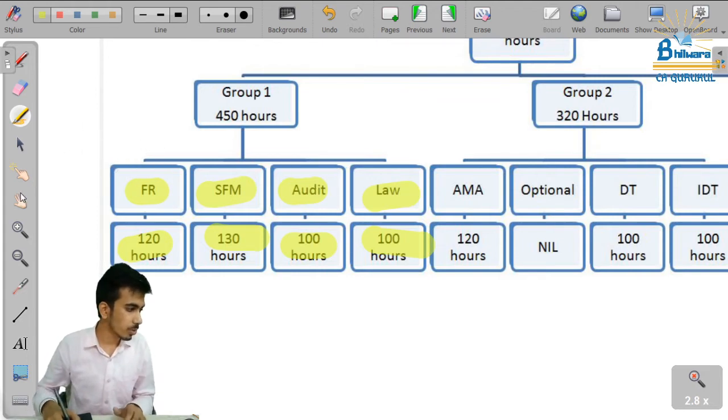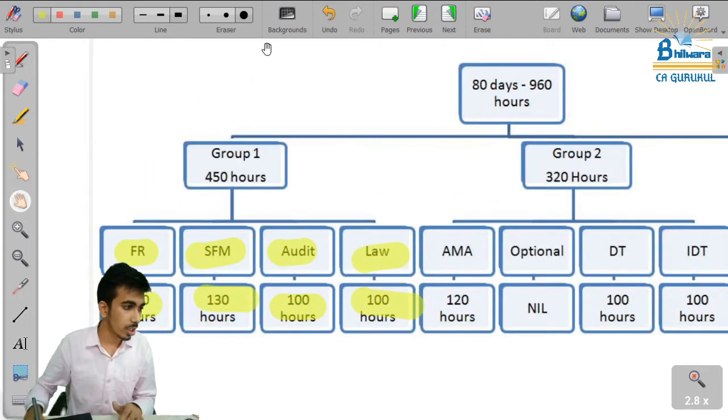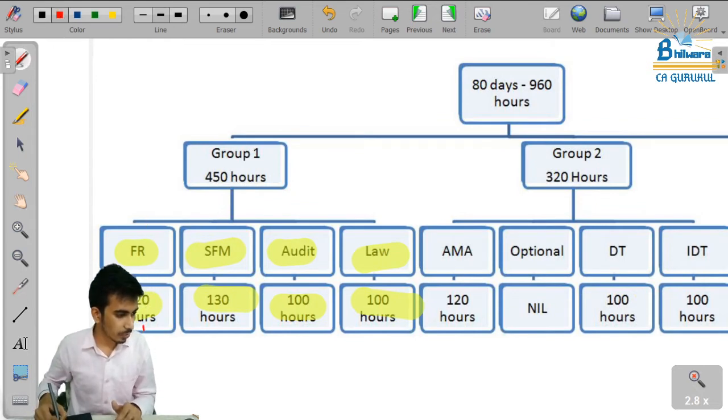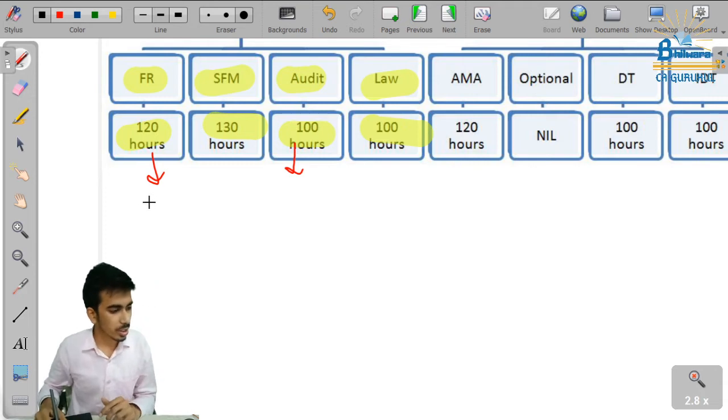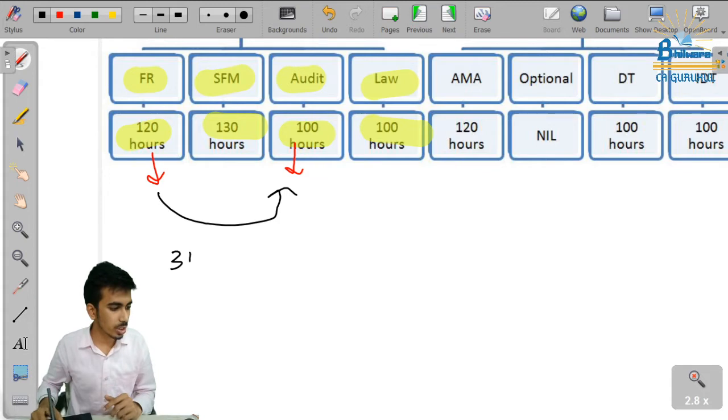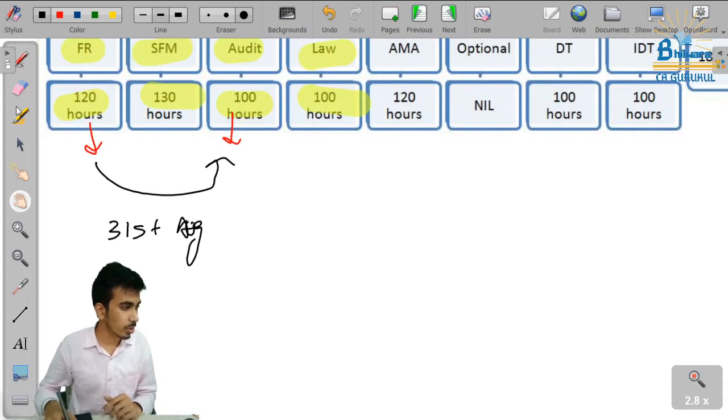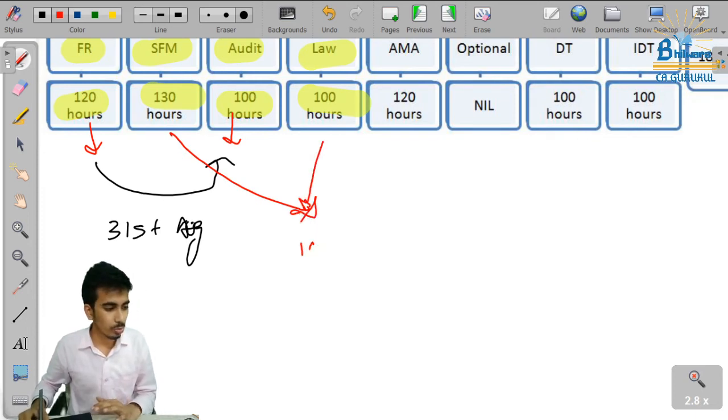But FR, yeah, I was giving you the overall brief of how we are going to study. So we have started with FR and audit, and we are going to cover these before 31st of August. And then we will start with SFM and law, which we will cover before 18th of September.